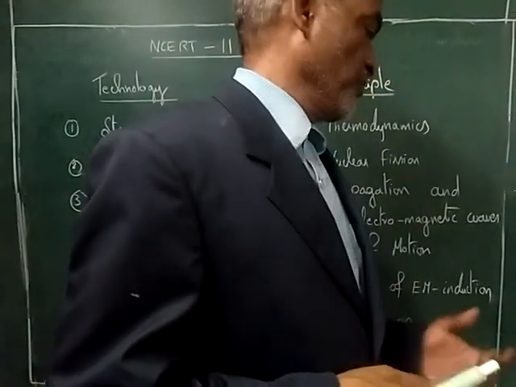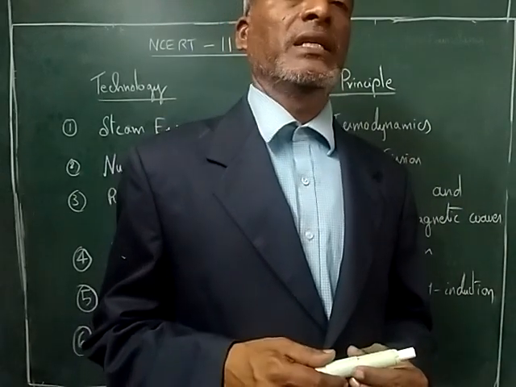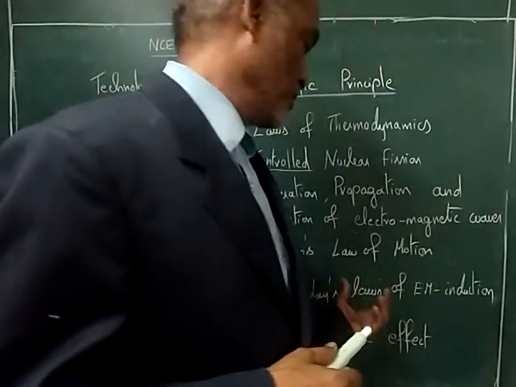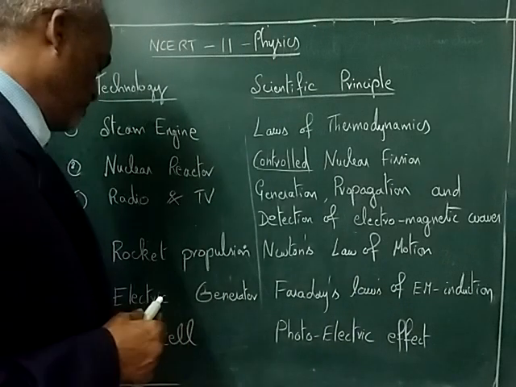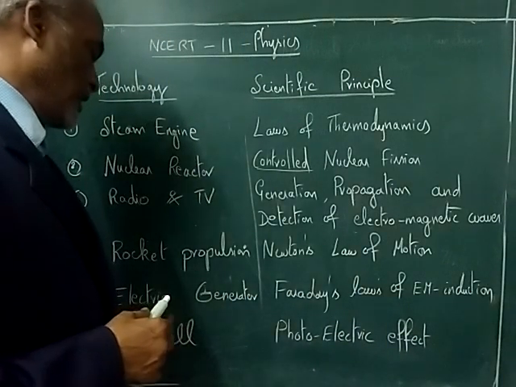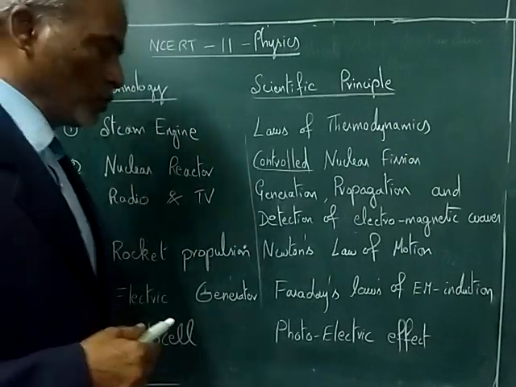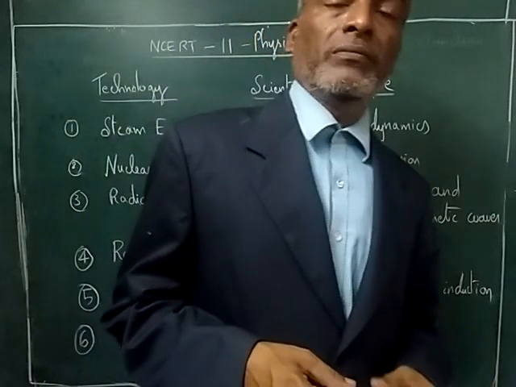So whenever a conductor cuts a magnetic field, an EMF is induced in the conductor. Okay, so using this principle, we are able to construct an electric generator.